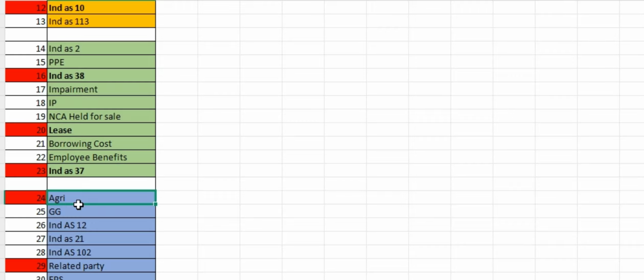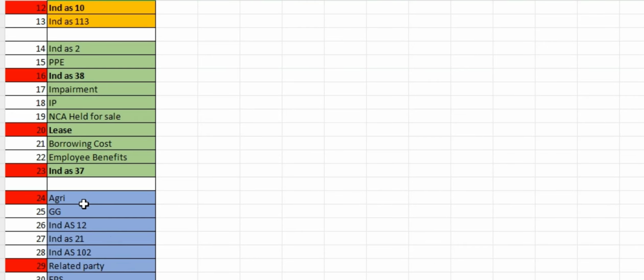Okay, and agriculture, related party, Ind AS 108. Ind AS 108 is something which can make some miracle if you get it in your exams. In one exam I think it has been tested for 16 marks or 12 marks, I'm not sure about the mark, but it was a very big mark. Everyone struggled at that point of time, because we never expected that question from Ind AS 108.